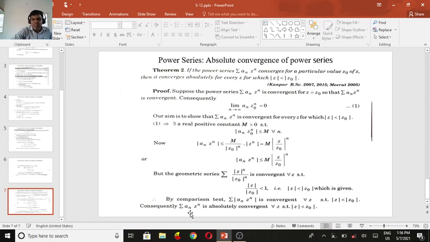Consequently, summation a_n z^n is absolutely convergent for all z such that |z| < |z_0|.